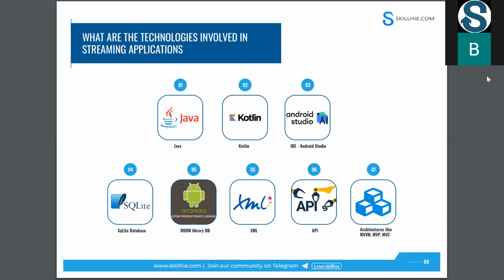When we are talking about MVC, it is model, view, and controller. View is the user interface. Model is just the data layer, and the controller controls the view and model. It means it's a mediator between model and view. And when we compare MVC with MVP, here it is model, view, and presenter, where the presenter replaces the controller.